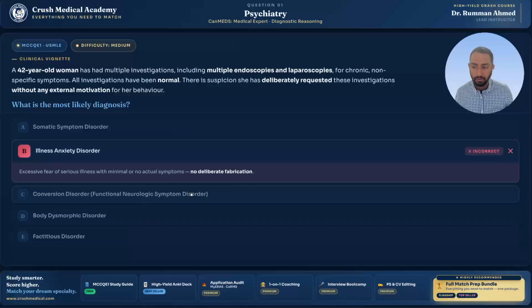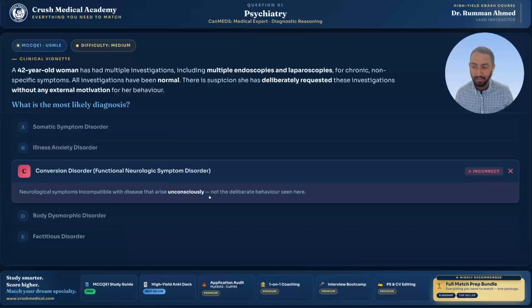Option C, conversion disorder, also known as functional neurologic symptom disorder. Another very buzzy, high-yield diagnosis, which would be incorrect here. This basically involves neurological symptoms incompatible with disease that arise unconsciously, not the deliberate behavior seen here, right? How conversion disorder likes to present on the exams is a patient who undergoes some stressor, whether that's a loss of job, a recent divorce, or some financial hardship.